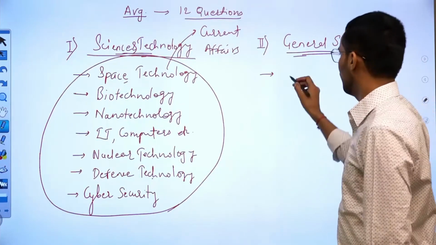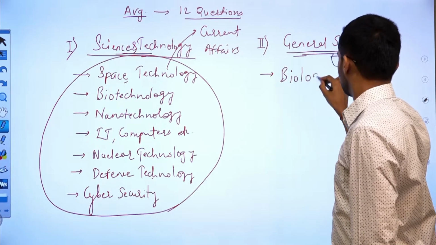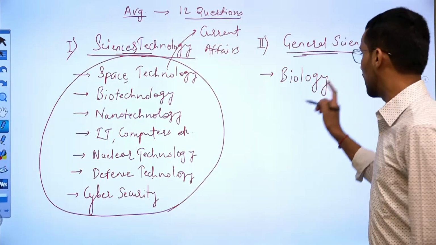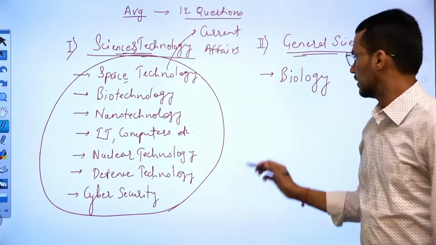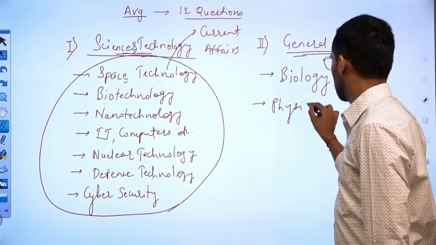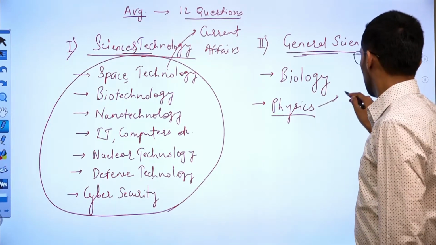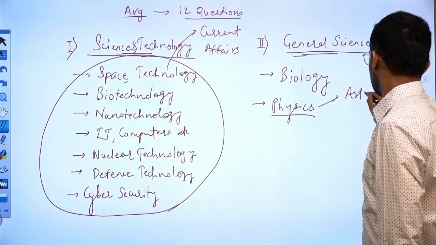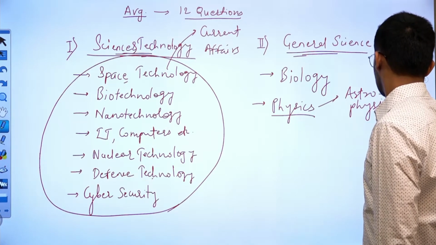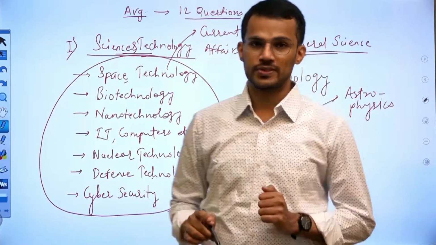Primarily questions are asked from biology, right? Questions are also there from physics, but in physics the focus is mostly on astrophysics.